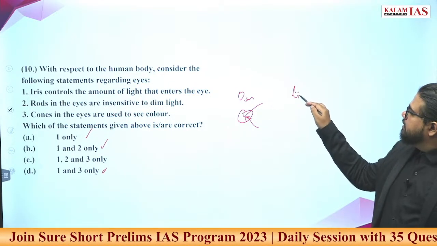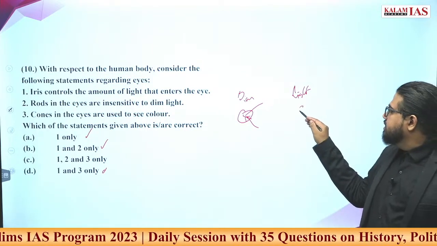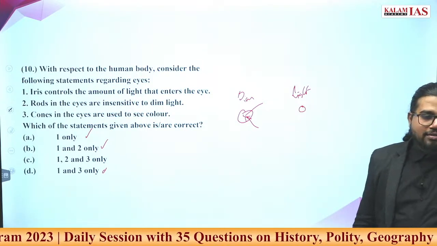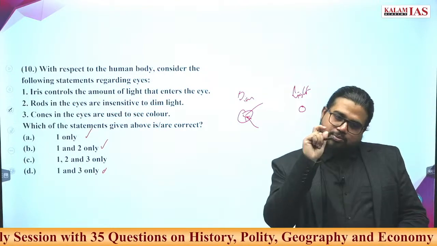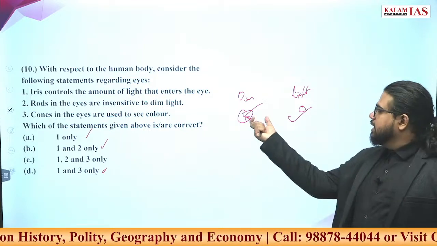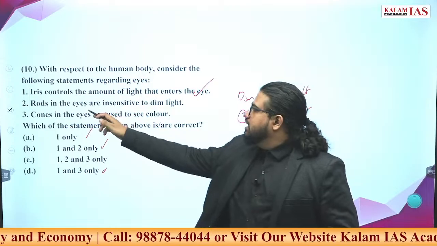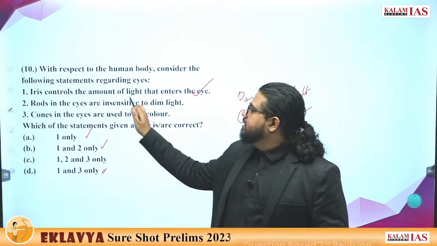When there is bright light in the room, the iris size will decrease because that much light is not required. Small space, a small amount of light will also give the vision. So this size control is what iris does. Correct statement.